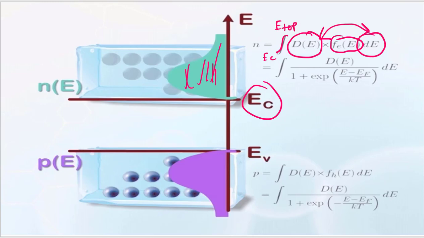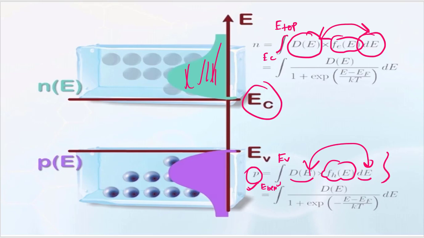Similarly for the holes, d of E times dE would be the number of states in the dE energy range, and if you multiply it with f of E for the holes and integrate, you will get the number of total holes. You have to integrate from below the valence band to the EV, for this much of the energy range.